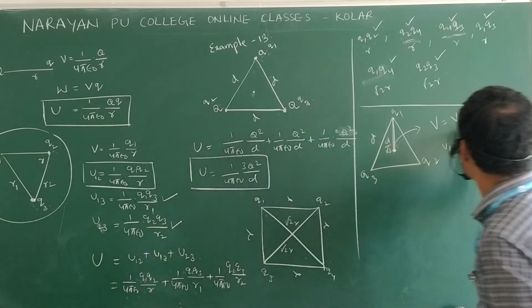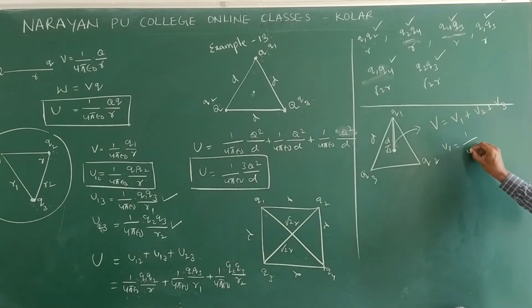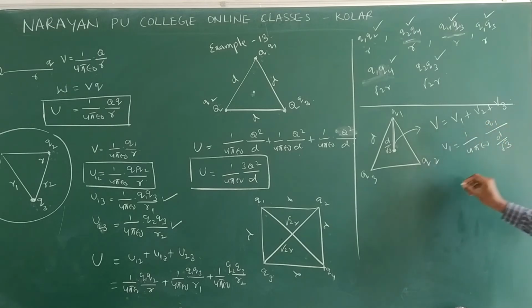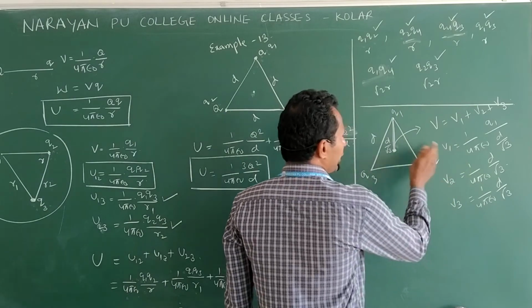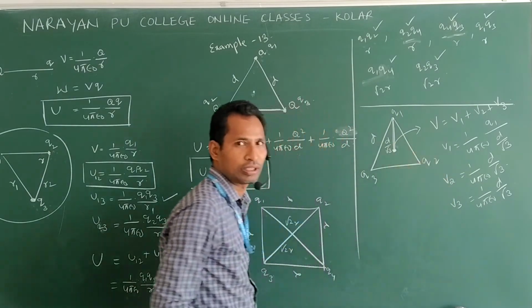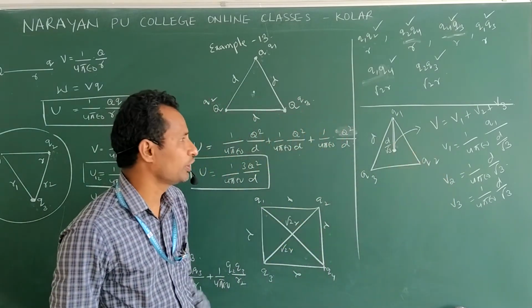Then potential due to first charge is 1 by 4 pi epsilon naught Q1 by d by root 3. Similarly V2, 1 by 4 pi epsilon naught Q2 by d by root 3, and V3, 1 by 4 pi epsilon naught Q3 by d by root 3. Clear? If all are positive, I take positive.